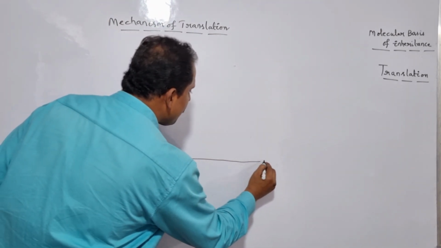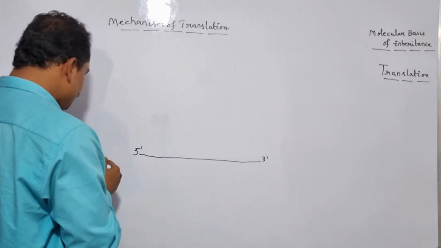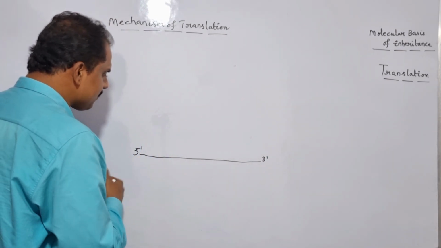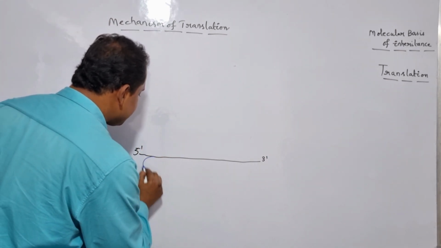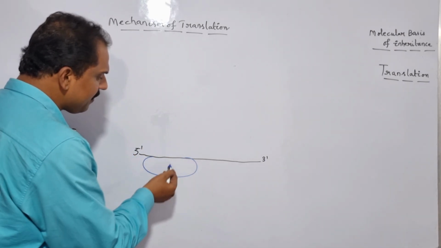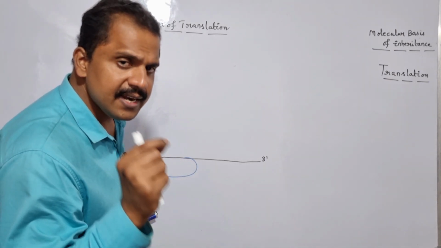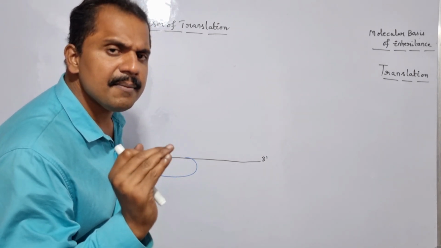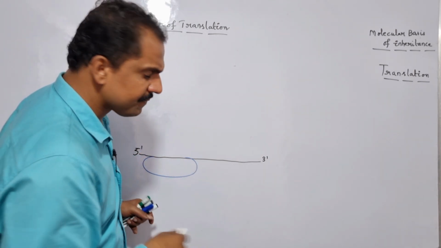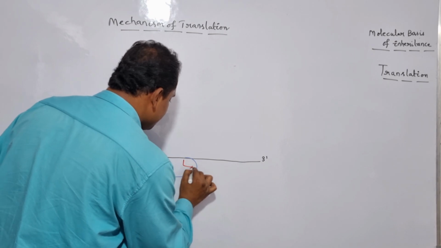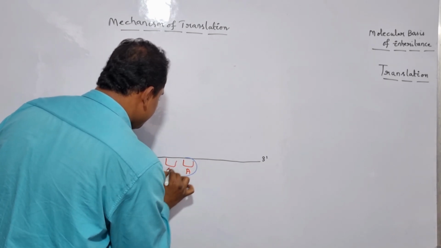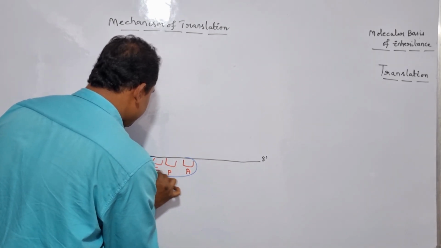So here it is nothing but what? mRNA, right? So to the concerned mRNA, the small subunit of the ribosome successfully recruits here. And basically the small subunit of the ribosome has three specific sites, and these include the A site, P site, and E site. So let me show it here. A site, P site, and E site.